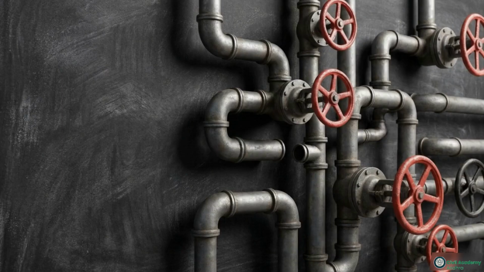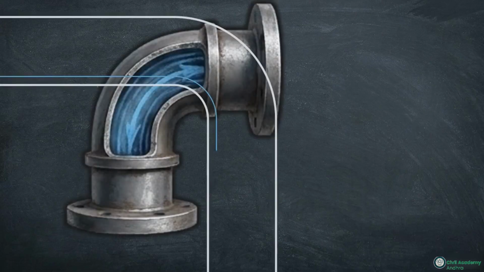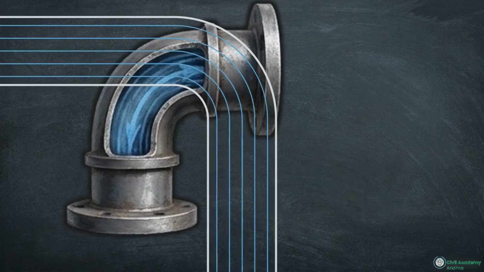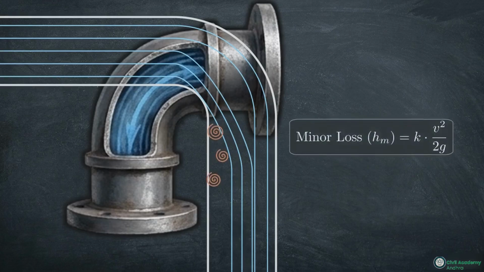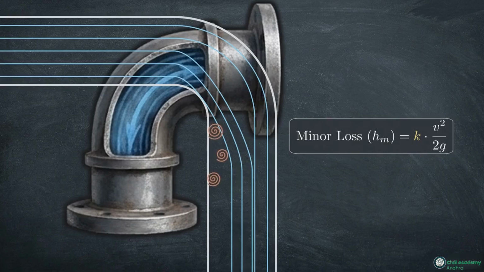Surface friction only accounts for straight stretches of pipe. Real networks are filled with physical interruptions: closed valves, sharp bends, and sudden expansions. Every one of these obstacles forces the fluid to separate and eddy, causing highly concentrated drops in energy. We define these geometric interruptions as minor losses, calculated by multiplying a component-specific coefficient, K, by the fluid's velocity head.